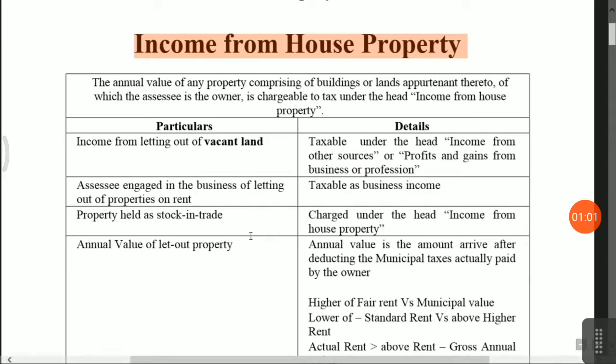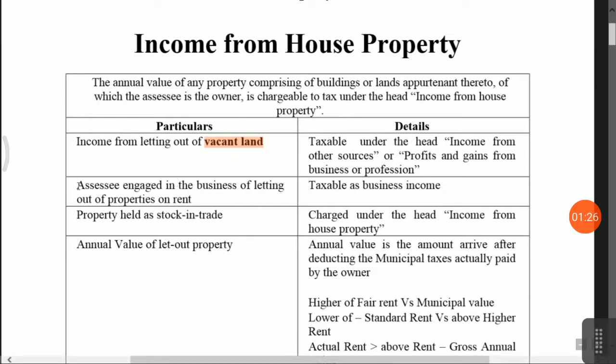So let's begin. Now first is income from vacant land. It will be taxable in income from other sources or profits and gains of business and profession. I'm saying it's a vacant land, it's not a house property. Then it will be taxable in income from other sources or profits and gains from business or profession.